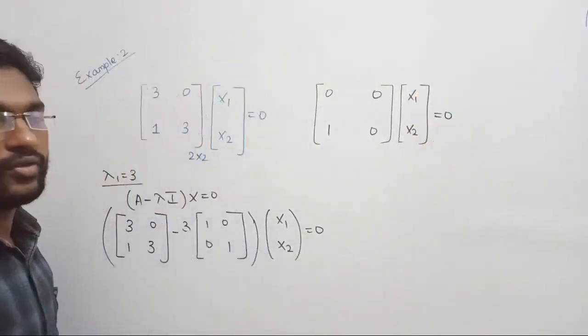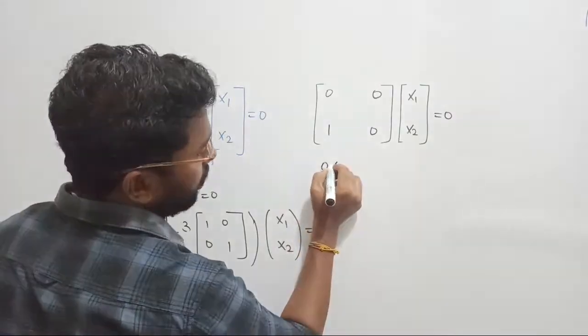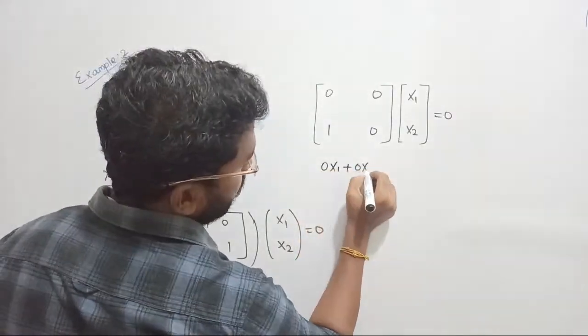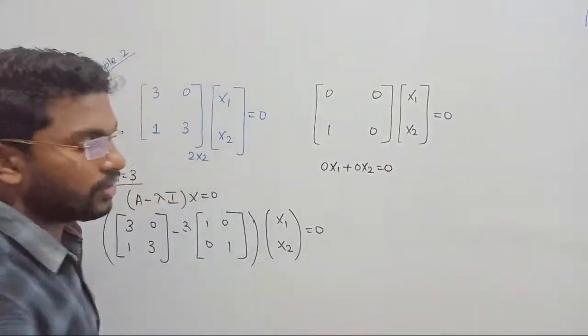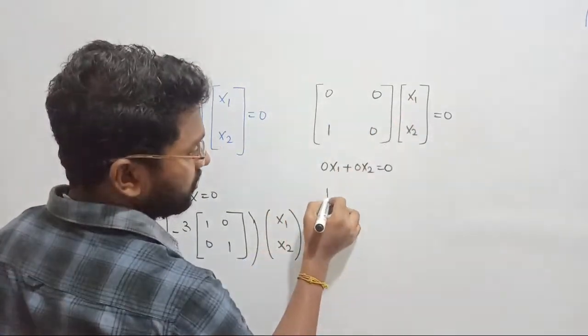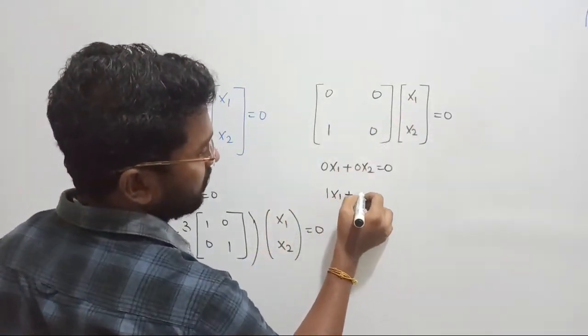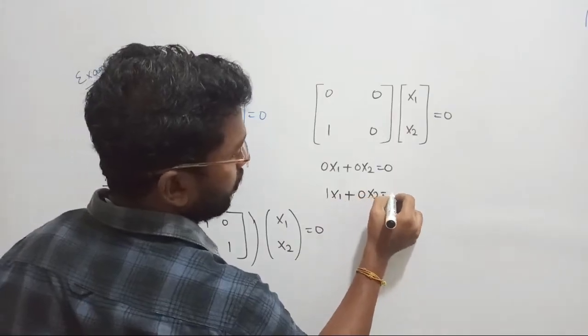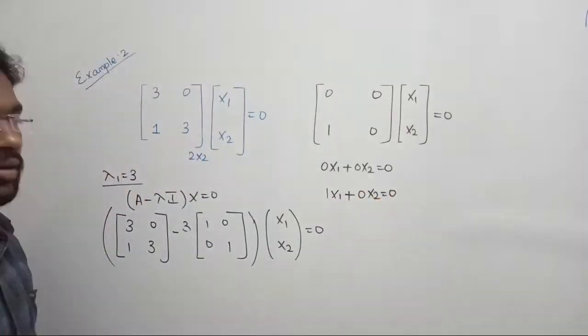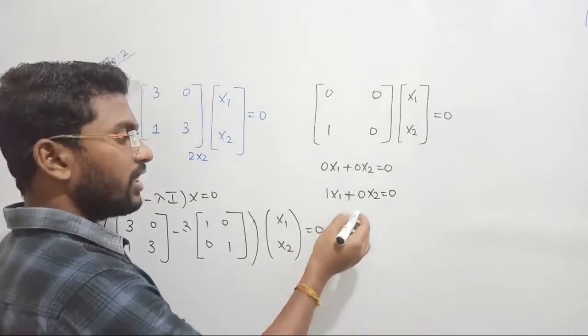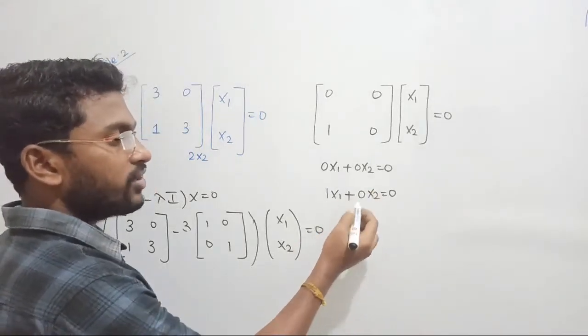Let us write the equations for this. It can be written as 0 into x1 plus 0 into x2 equal to 0. And this one can be written as 1 into x1 plus 0 into x2 equal to 0. Clear? So the conclusion is, the value of x2 is not known.